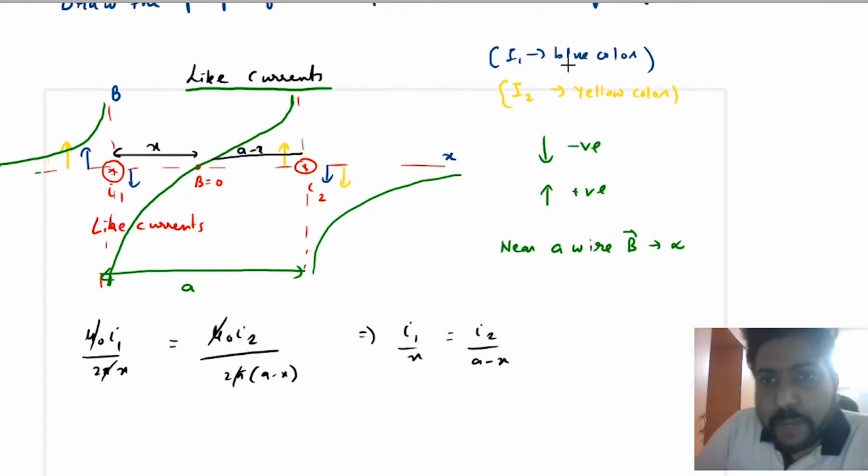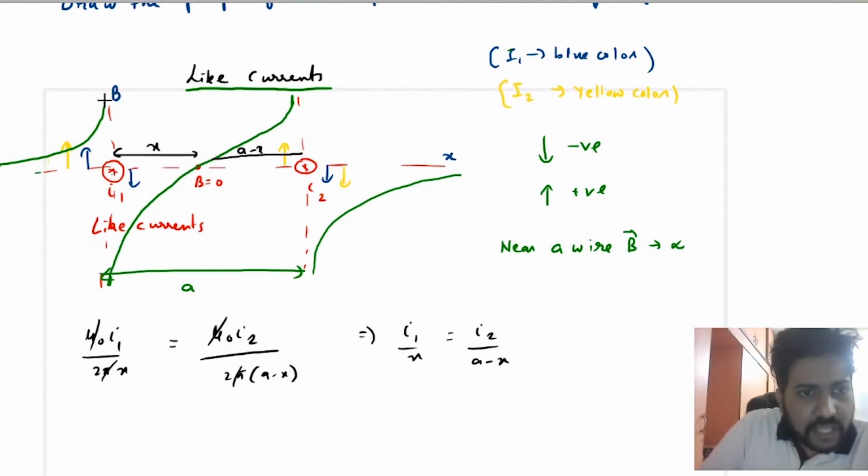Now with the blue color I have represented the magnetic field due to I1 current, and with the yellow color I have represented the magnetic field due to I2 current. In the y-axis we will be plotting the magnetic field, and this x is the position, any point on the line joining the two wires.